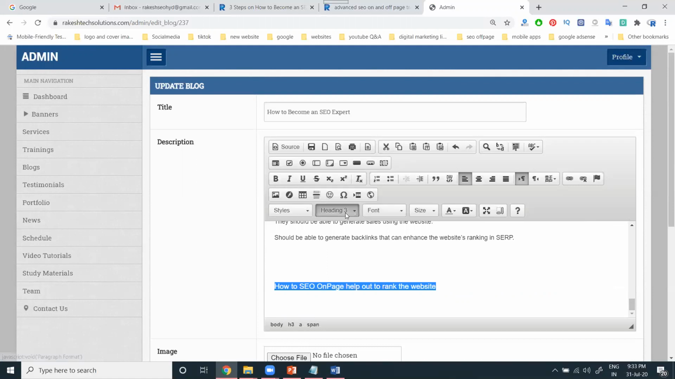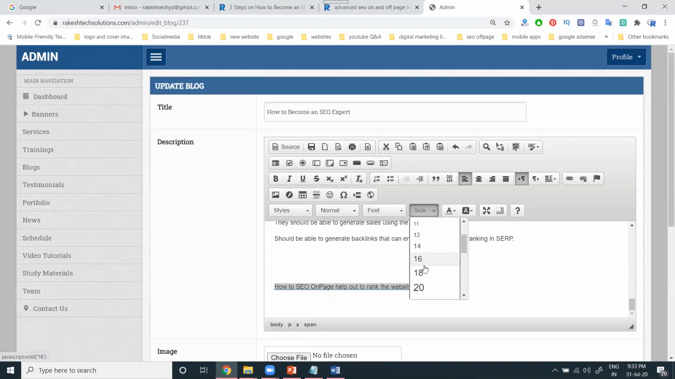Select here. Normal. Select your regular size.